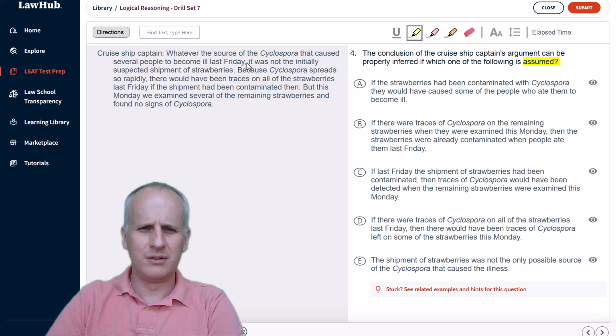So we know that the source of the Cyclospora was not the initially suspected shipment of strawberries. So let's clean that up just a little bit for ourselves.